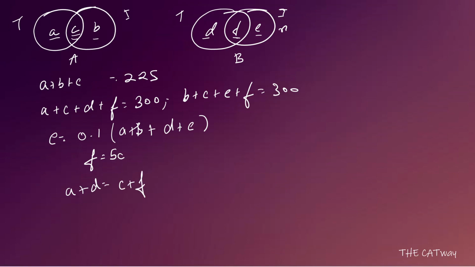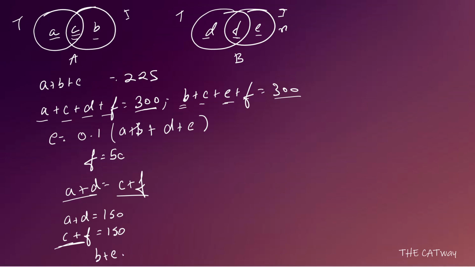Okay, this is what we have as of now. As you can see, A plus D is equal to C plus F, and A plus D and C plus F together make a whole equal to 300. So we can definitely say that A plus D is equal to 150, and we can also write that C plus F is equal to 150. After C plus F is 150, you can see here it is B plus E plus C plus F. So C plus F is 150, so B plus E would be 300 minus 150.